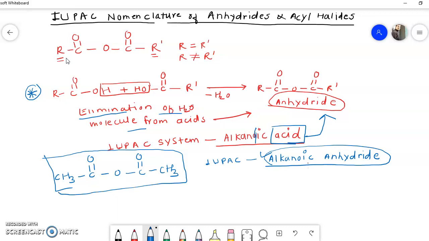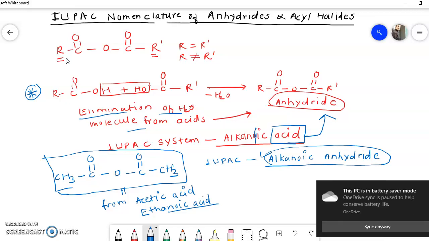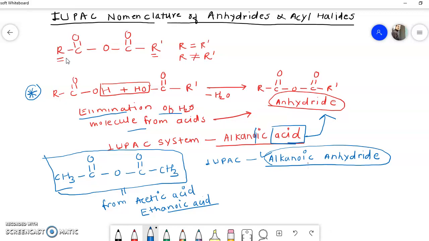Looking at this structure, you will easily understand that this anhydride is synthesized from acetic acid, or in the IUPAC system, ethanoic acid.